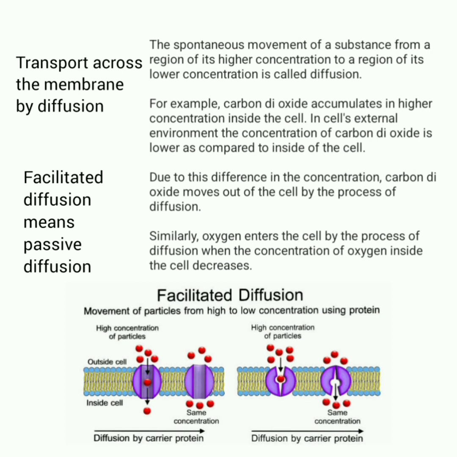Transportation across the membrane by diffusion. The spontaneous movement of a substance from a region of its higher concentration to a region of its lower concentration is called diffusion. For example, carbon dioxide accumulates in higher concentration inside the cell. In the cell's external environment, the concentration of carbon dioxide is lower as compared to inside of the cell. Due to this difference in concentration, carbon dioxide moves out of the cell by the process of diffusion.